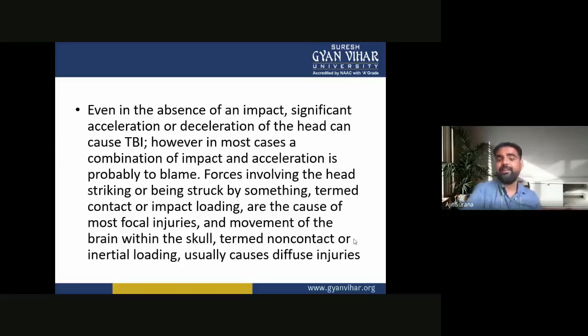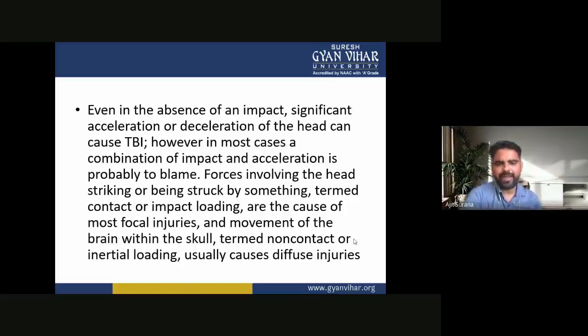So, even in the absence of any impact, significant acceleration or deceleration of the head can cause TBI. However, in most cases, a combination of impact and acceleration is probably to blame.